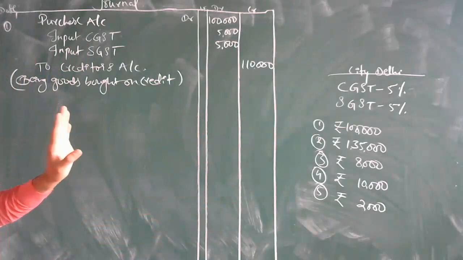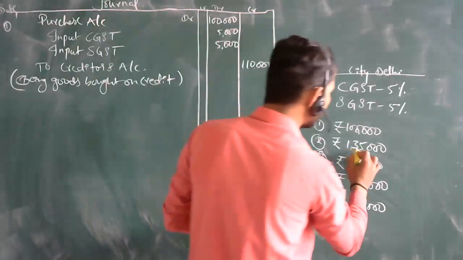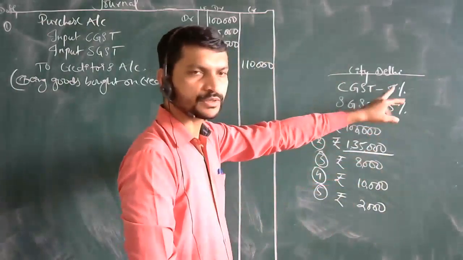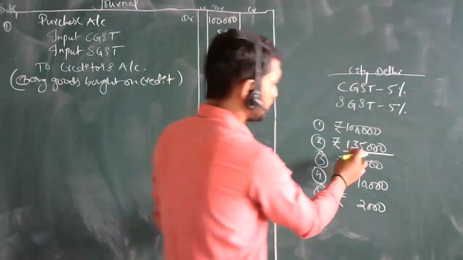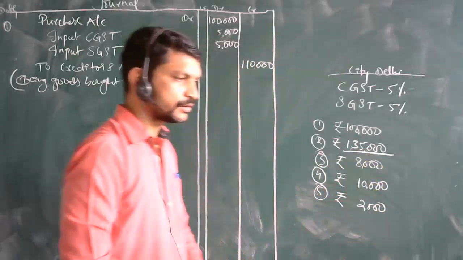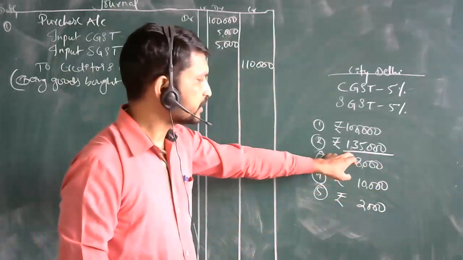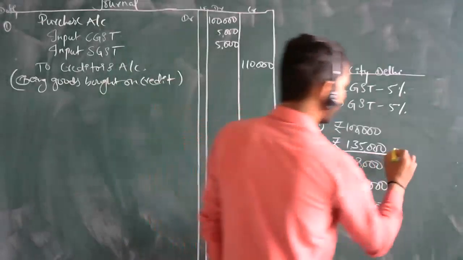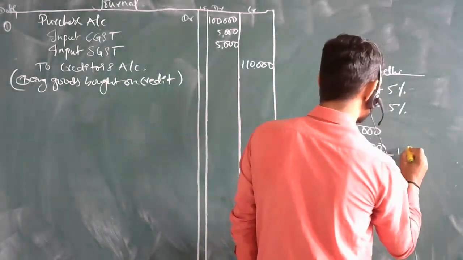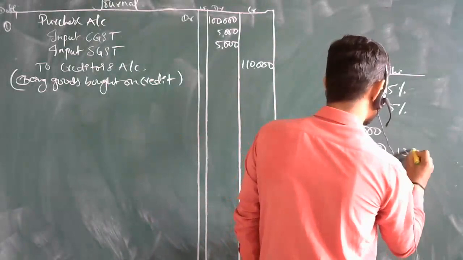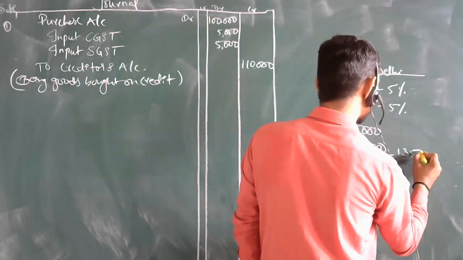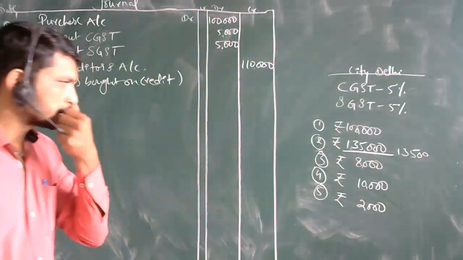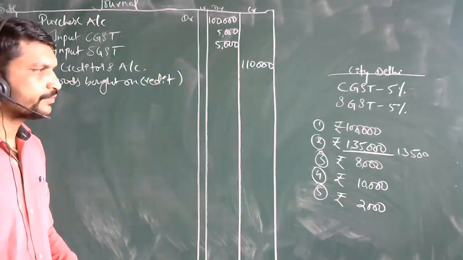You are going to make this 1,35,000 plus this 10%. What will be the 10% of this? Check it out, please. What is 10% of this? 13,500. Is it correct? Check it out. 13,500 or how much?